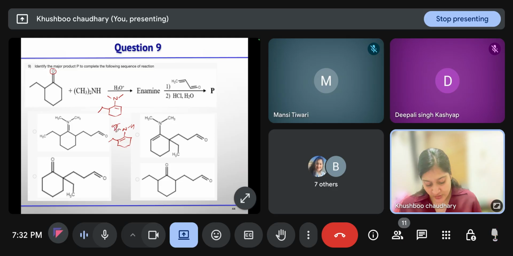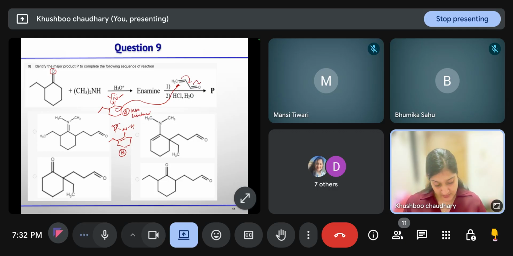But which one will undergo reaction, A or B? A, because that is less hindered. Less hindered means more reactive. So then it will undergo 1,4 addition with this acrolein to form the enolate, and then after protonation you will get this as the product.